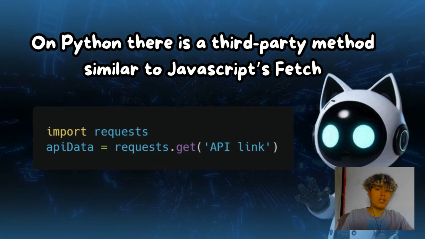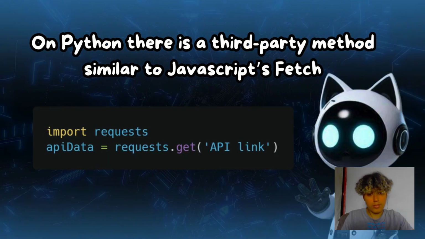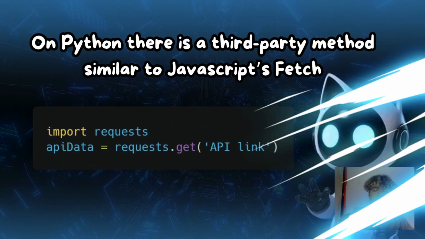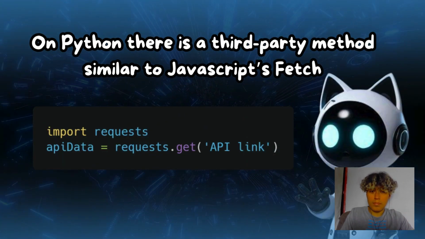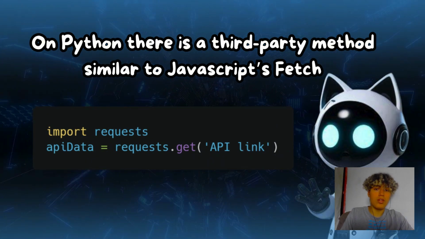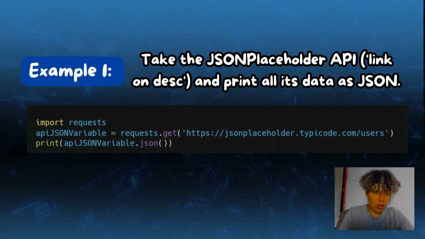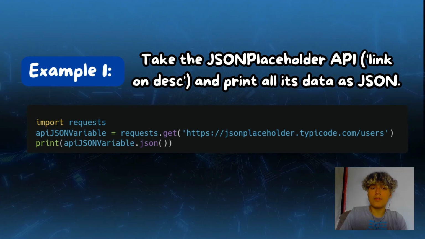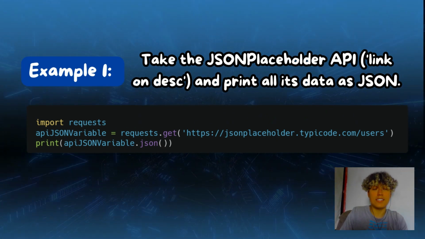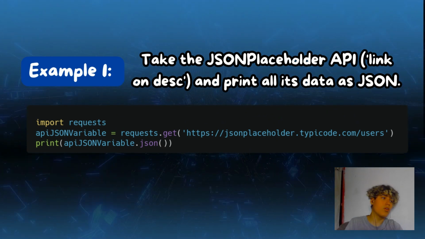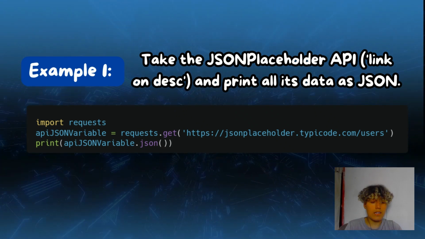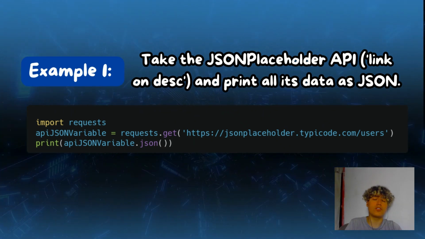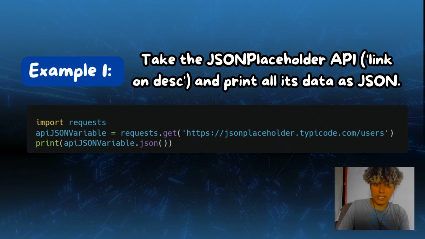In Python, there is a method similar to JavaScript fetch, from a third-party library, by the way. This is the formula and we are going to apply it right now. Take this example. Use the JSON placeholder API, link in the description, by the way, you can just copy paste it, and print all this data as JSON. I encourage you to try it out. Obviously, this is how we learn. And checking out the solution, well, this is just applying the formula. Take the feedback you want if it's needed.